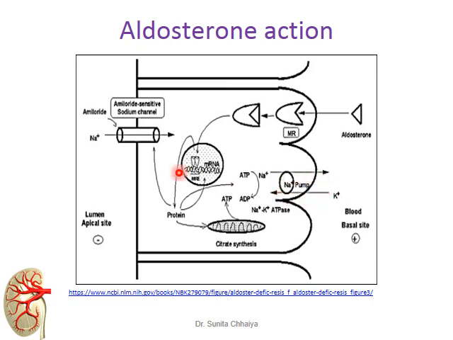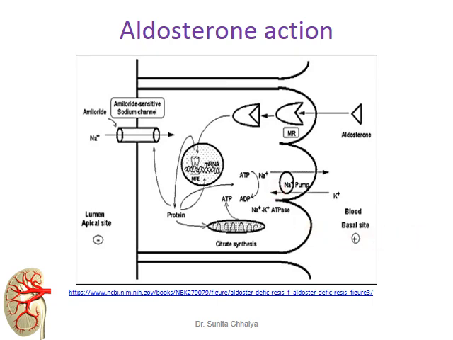We know that the function of the sodium channel is to reabsorb sodium ion, and the function of the sodium potassium ATPase pump is that in exchange with the sodium ion, potassium ion is secreted back. So this is how aldosterone produces its effect.